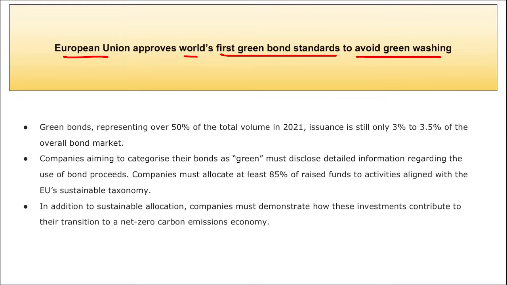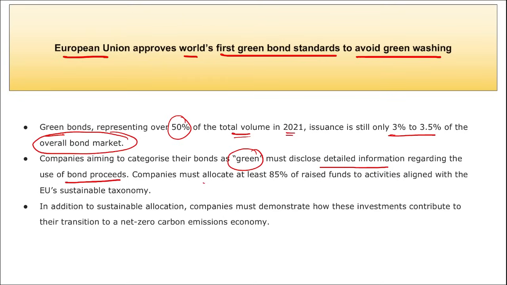These standards will include European green bonds labeling, representing a first of its kind global initiative. Here you can see that green bonds represented over 50% of the total value in 2021 issuance, yet are still only 3 to 5% of the overall bond market. Companies aiming to categorize their bonds as green must disclose detailed information regarding the use of the bonds, and must allocate at least 85% of the raised funds to activities aligned with the European Union sustainable taxonomy.